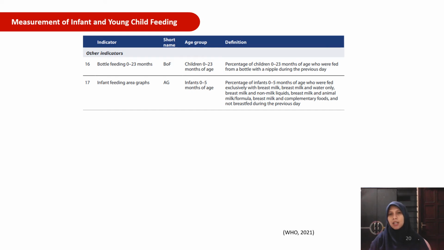The definition is bottle feeding 0 to 23 months is the percentage of children 0 to 23 months of age who were fed from a bottle with nipple during the previous day, and infant feeding area graph is the percentage of infants 0 to 5 months of age who were fed exclusively with breast milk and water only, breast milk and non-milk liquid, breast milk and animal milk or formula, breast milk and complementary foods, and not breastfed during the previous day.